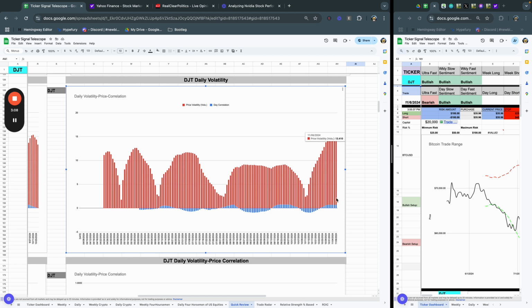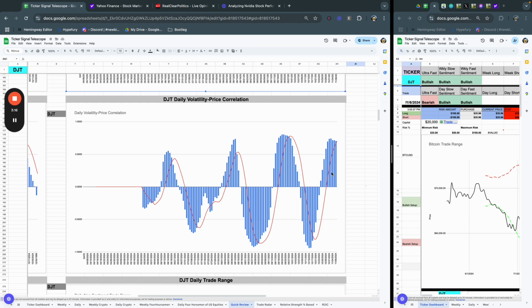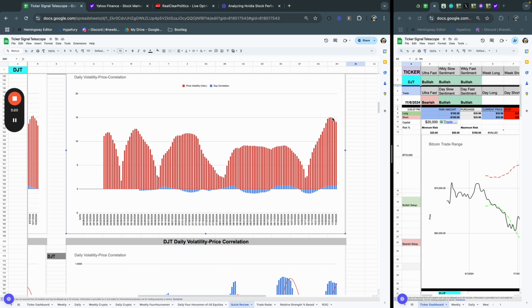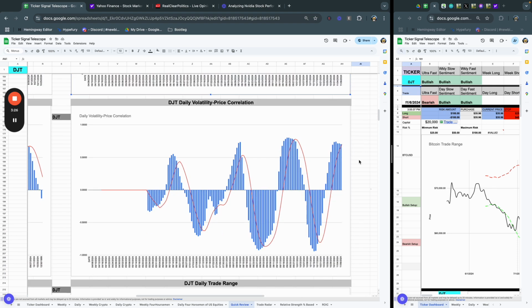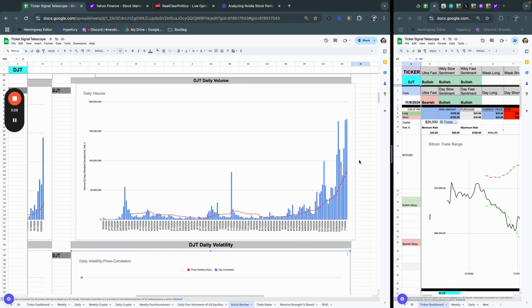Now, if we look at the type of volatility that we've seen, this is obviously much higher than any of the prices. Obviously, you had a major catalyst for DJT, him getting elected again. Now, if we look at the actual price correlation, it looks like the correlation of volatility is starting to roll over, which is nice because the volatility is starting to roll over. Now, you'd think that that'd be bad, but when volatility rolls over and price correlation rolls over, two negatives do make a positive. That's fantastic.